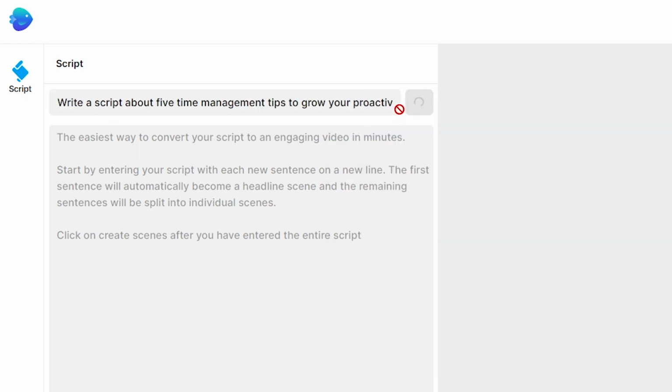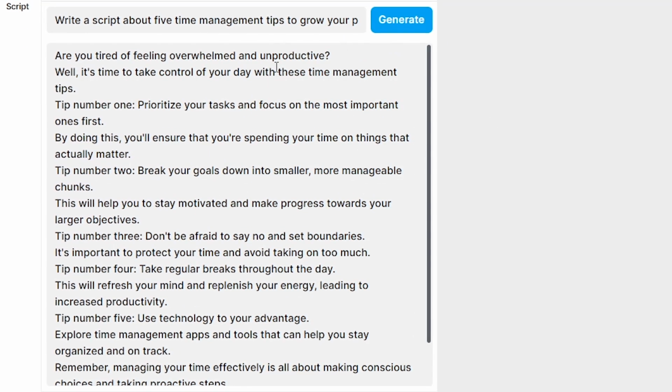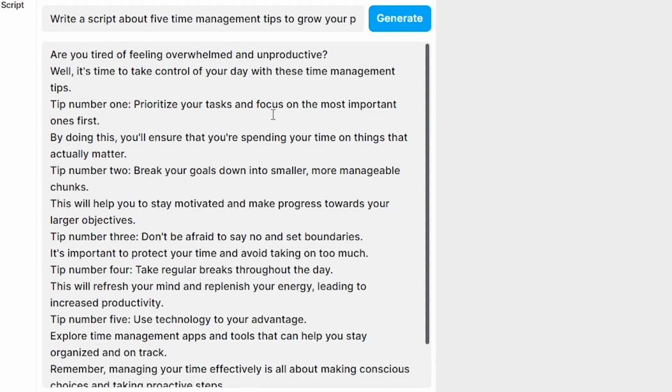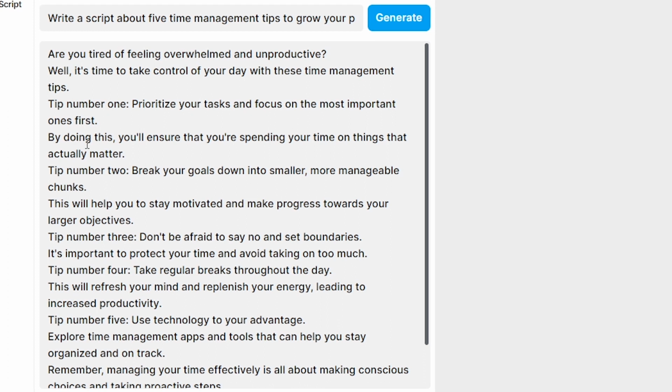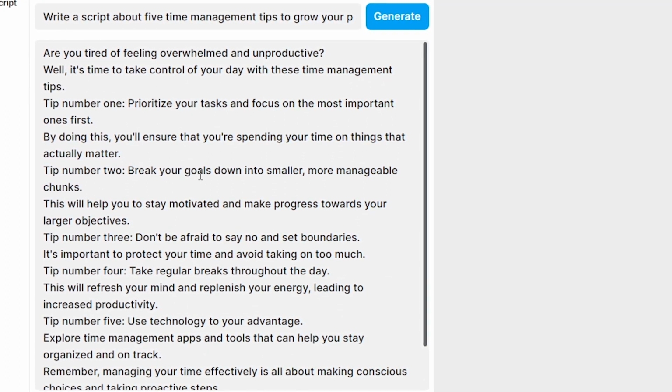Then hit the generate. See, Invideo AI makes an awesome script for you in seconds. If you want to make some changes to the script, you can do it here. And if you aren't satisfied with the generated script, you can generate it via ChatGPT.